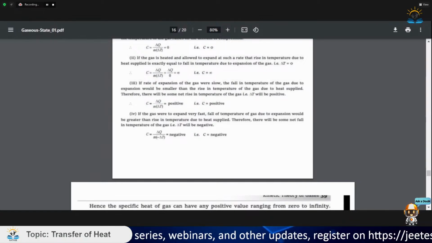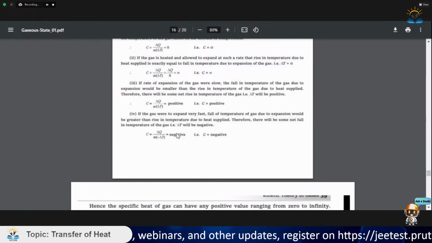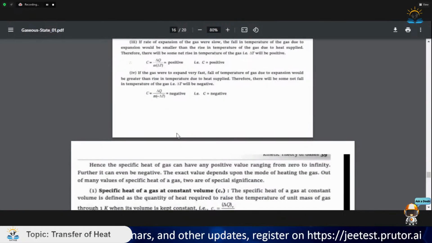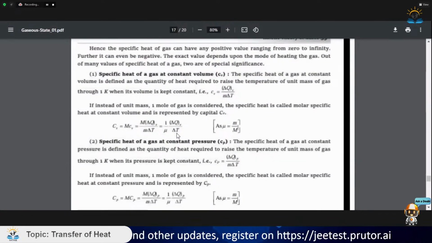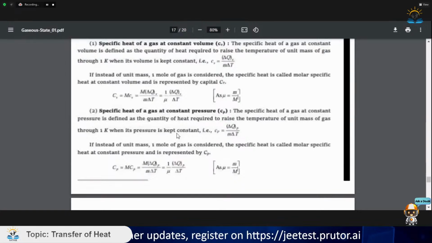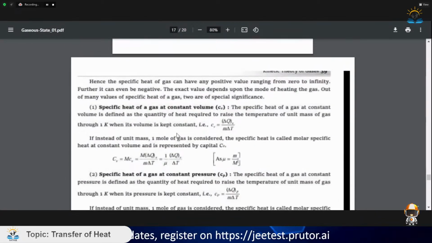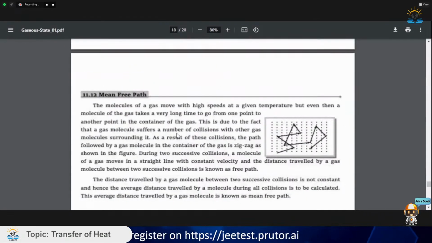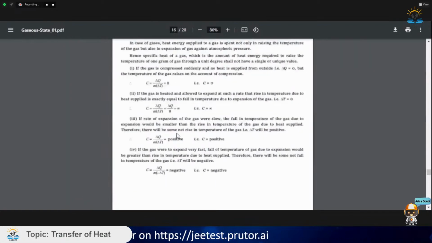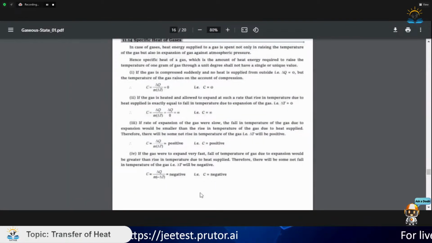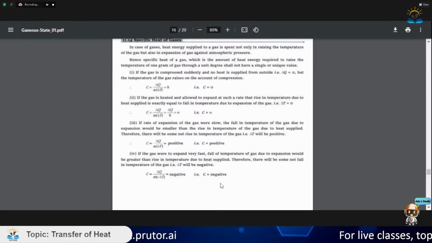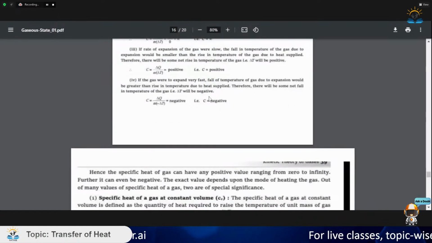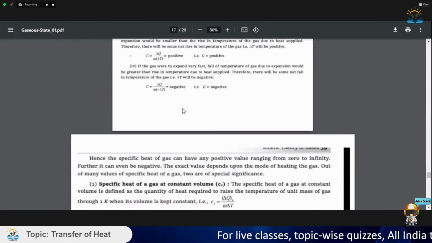So in the fourth case, we have the specific heat of the gas as a negative quantity. According to the values given in the question, we can get the value of the specific heat of gases.